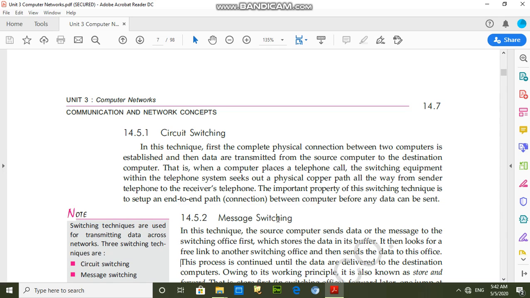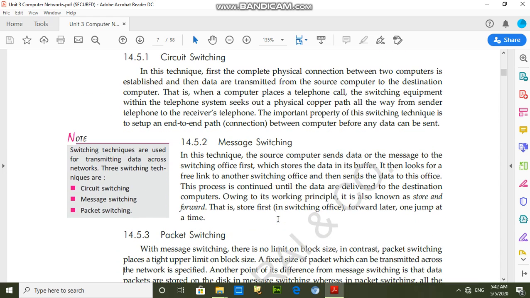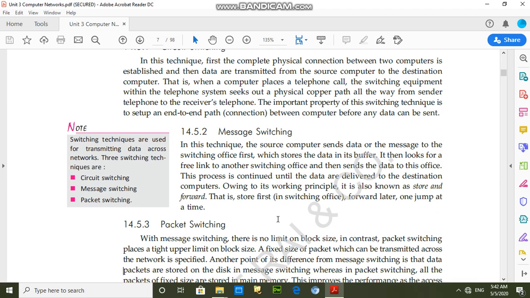That information will be saved on the message server, and when the recipient network is available, then that information will be transferred from the message server to the recipient computer. So this is the example of message switching, but there is no limit on the packets or size of the message. Next is packet switching.